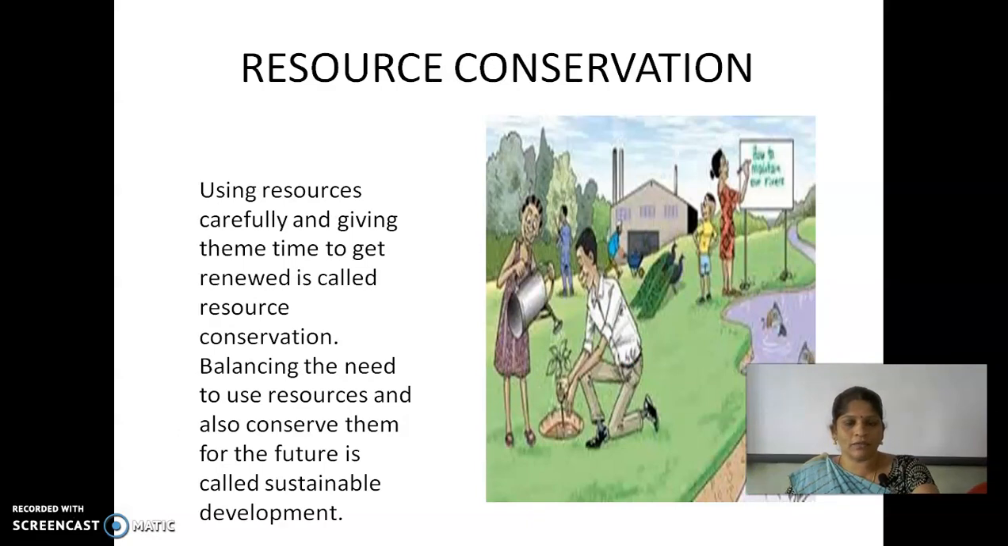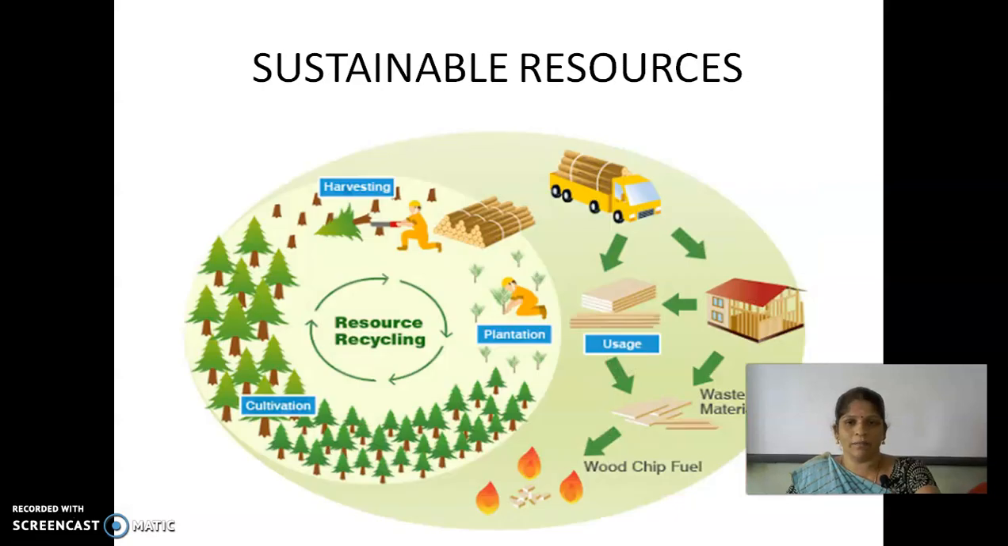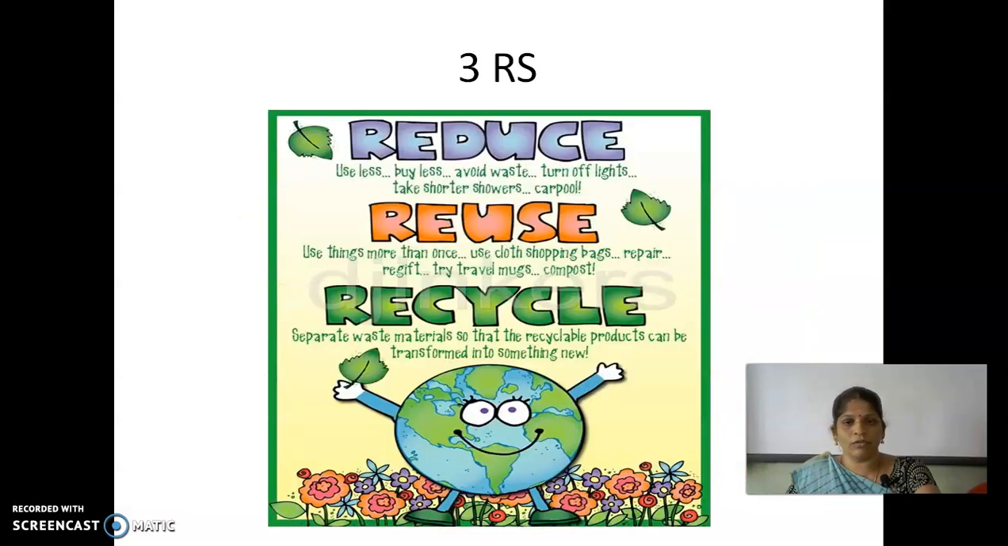Then resource conservation. Balancing the need to use resources and also conserving them for the future is called sustainable development. Yes, I told them. Within these, we can use three things to conserve natural resources: reduce, reuse, and recycle.